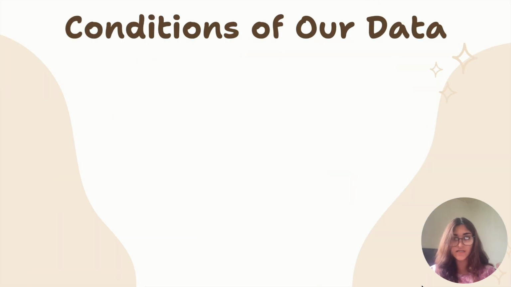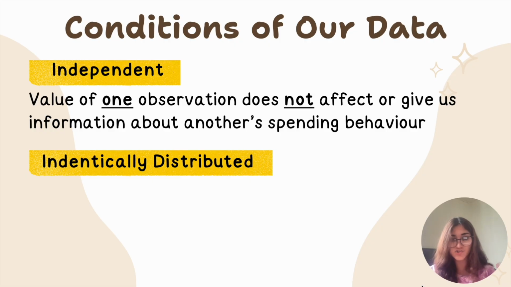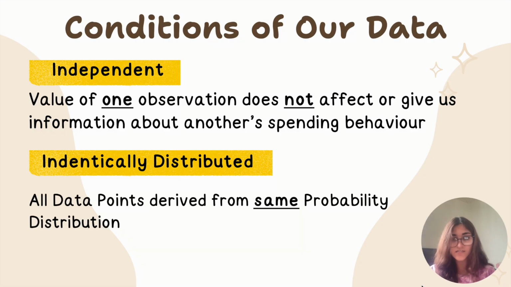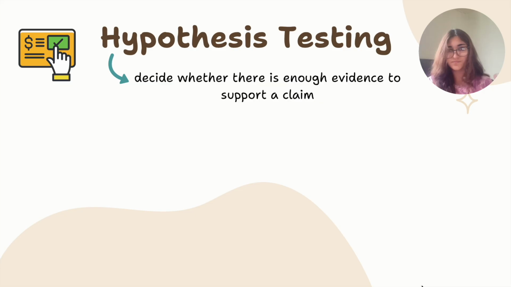The conditions of our data. Firstly, our data is independent, which basically means the value of one observation does not affect or give us information about another's spending behavior. And they're identically distributed, which means that all the data points derived are from the same probability distribution. This is very important, especially when we start using statistical methods such as hypothesis testing or confidence intervals.